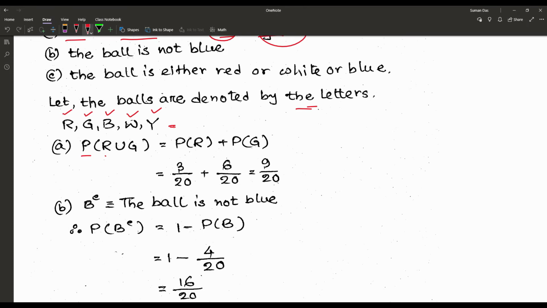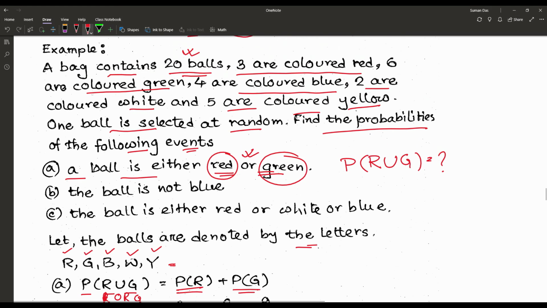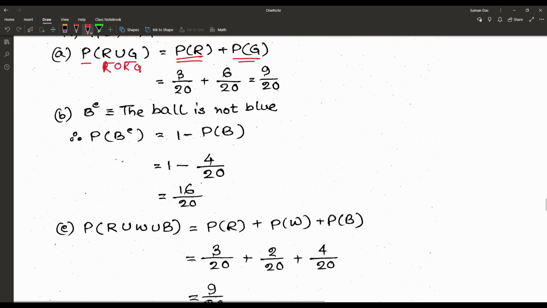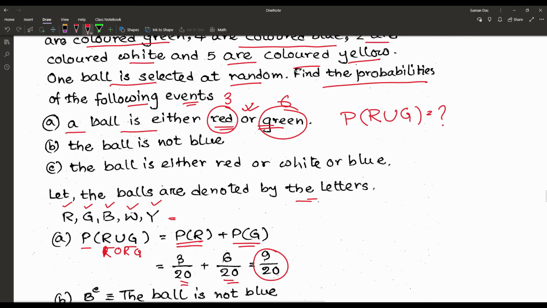So P of R union G, red or green, gives us the probability of R plus the probability of green. And according to the problem, there are total 20 balls, and how many number of red? There are 3 red colored balls. And green, how many number of green? 6. So the result must be 3 by 20 plus 6 by 20 is equal to 9 by 20.